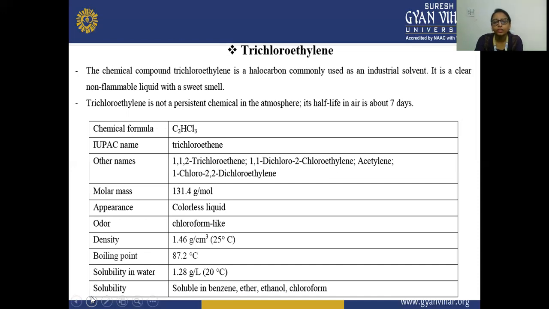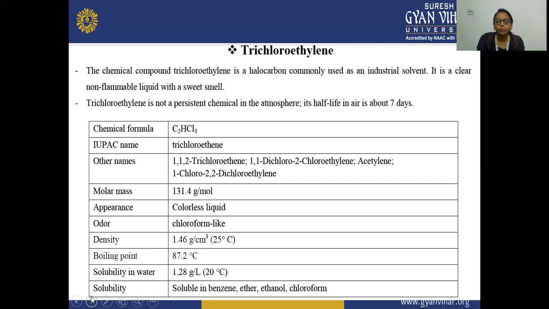1,1-dichloroethylene, acetylene, 1-chloro-2,2-dichloroethylene. The molar mass is 131.4 gram per mole. The appearance is a colorless liquid. The odor is chloroform-like. The density is 1.46 gram per centimeter cube. The boiling point is 87.2 degrees centigrade.